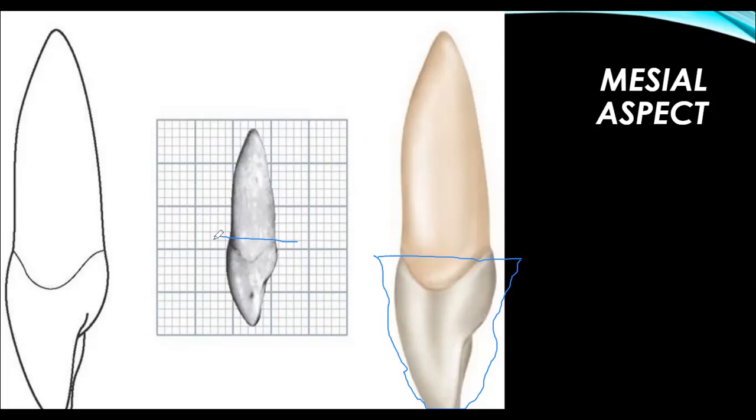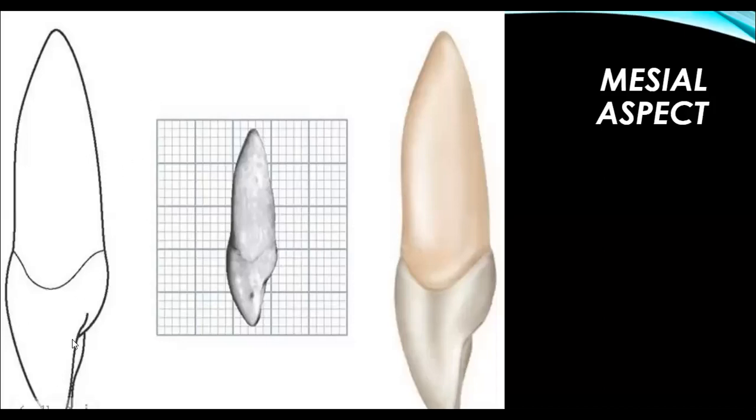Now it's a bit perfect. So this is the wedge shape, a triangular shape. The base is towards the cervical line and the apex is towards the incisal edge of the tooth. So this is the mesial aspect of the tooth, right?